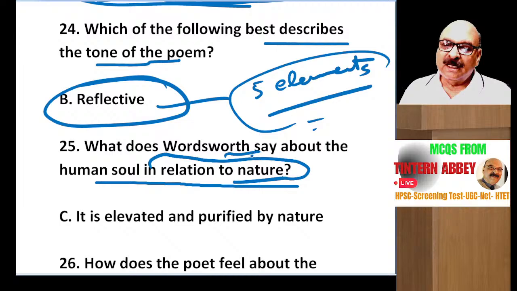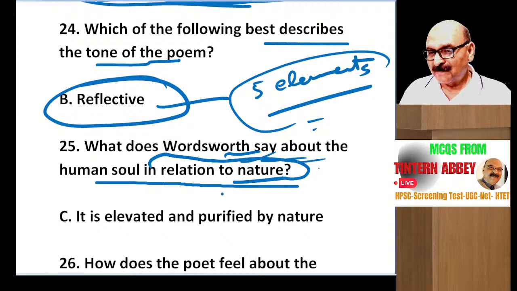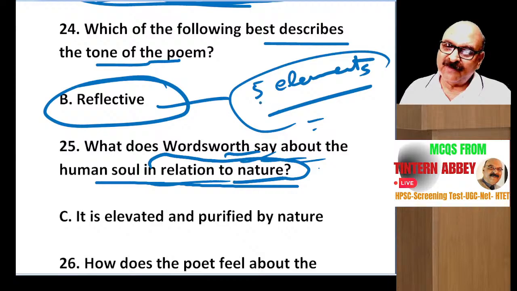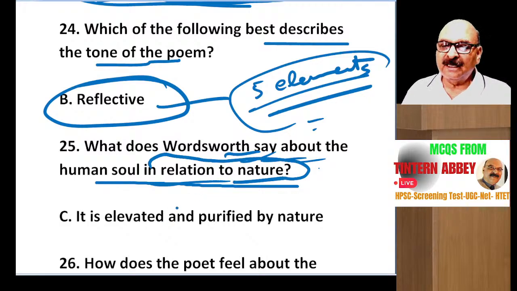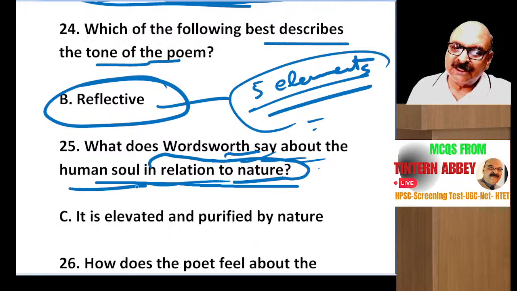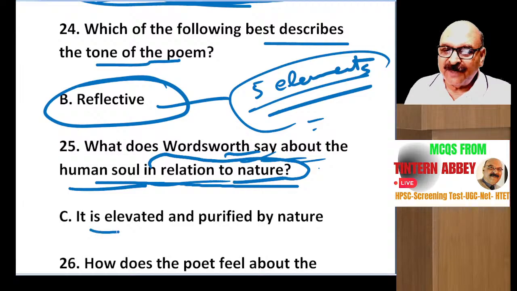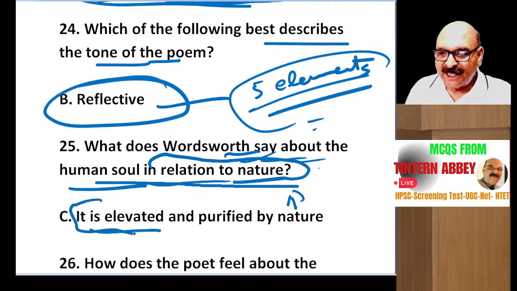When the human body is burnt, then everything gets mixed up in the 5 elements of nature. So there is a great relationship between nature and the human soul, right? It's elevated with the help of nature. In the beginning, the soul is not experienced, right?